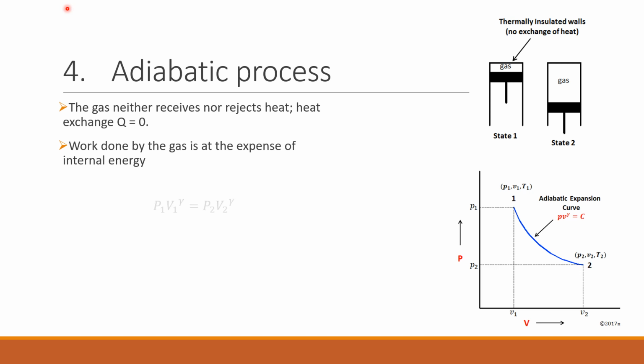The bottom figure shows the PV diagram for the adiabatic process, where the state 1 is P1 V1 T1 and the gas undergoes to state 2 at P2 V2 and T2, where P, V and T are the pressure, volume and temperature respectively. The work done in an adiabatic process is given by the expression P1 V1 minus P2 V2 by gamma minus 1, where gamma is the specific heat ratio of the particular gas.